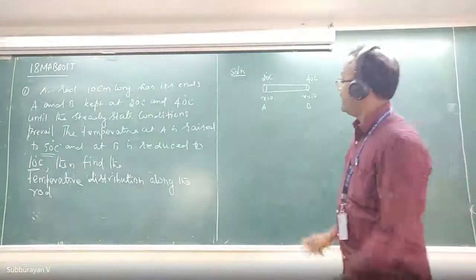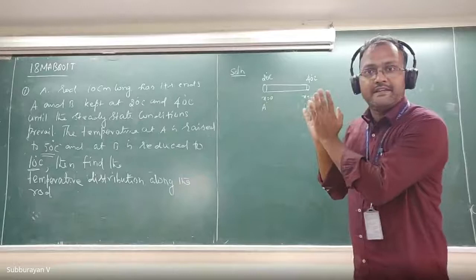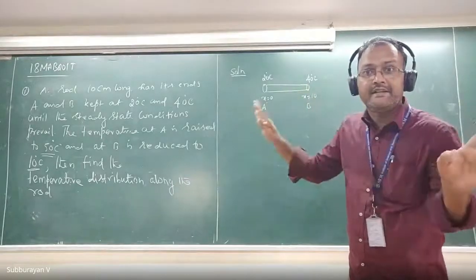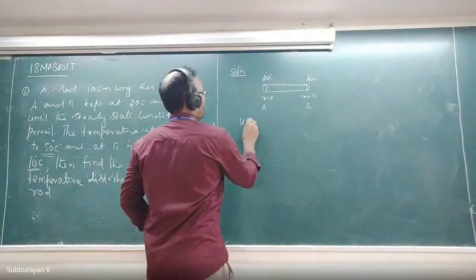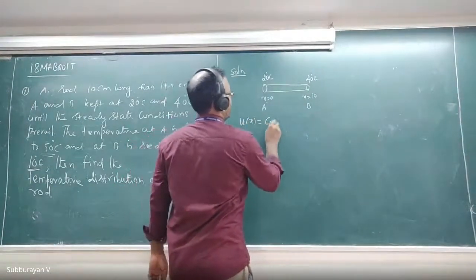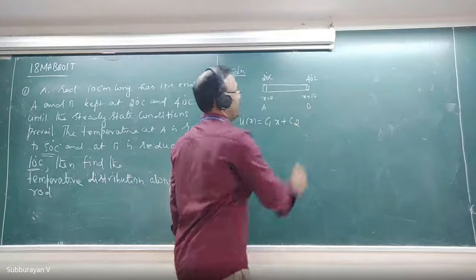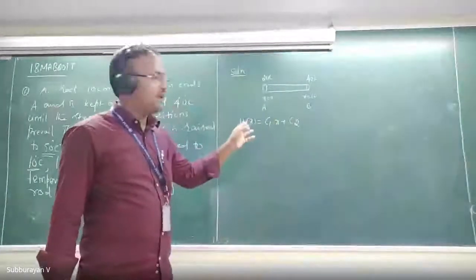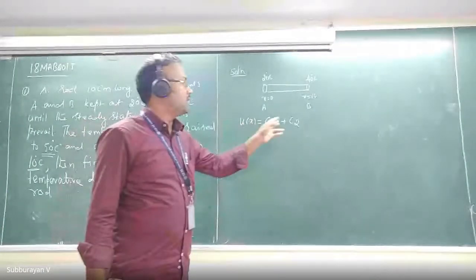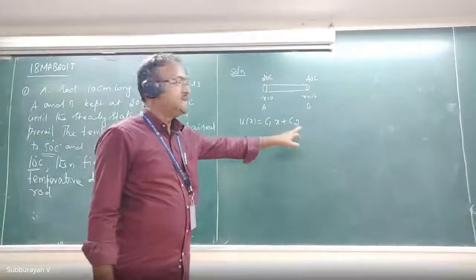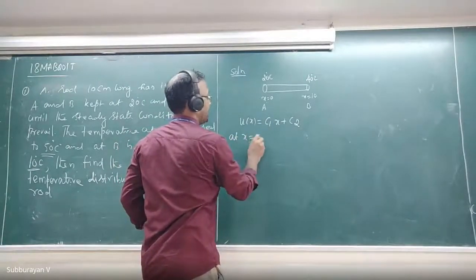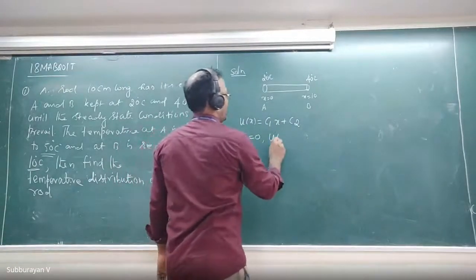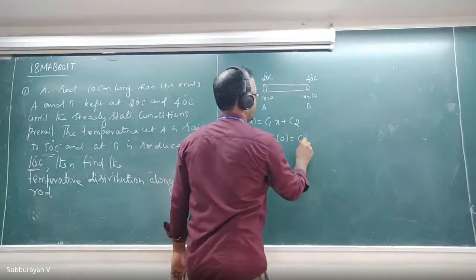Until we disturb the temperature, it has a steady state temperature distribution. Therefore, the steady state temperature distribution is U of x, which will be some C1 x plus some C2. Already you know how to calculate this from d square u by d x square equal to 0. Now, at x equal to 0, u of 0 is equal to C2.